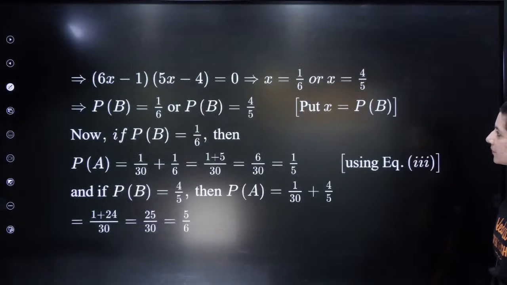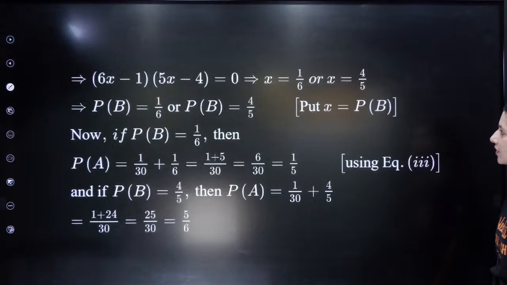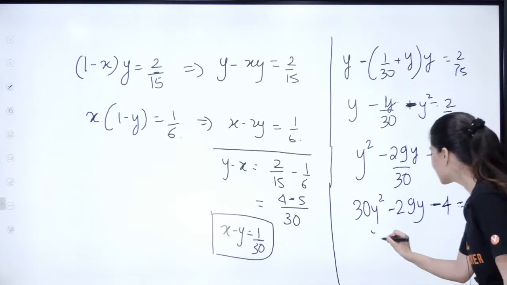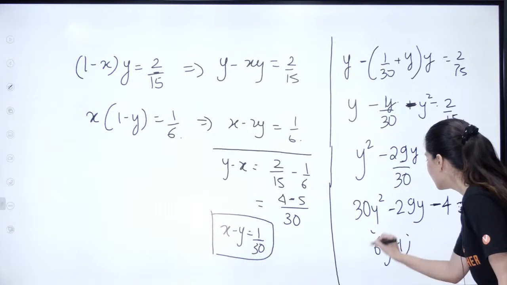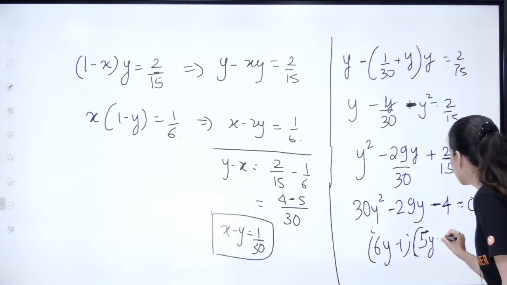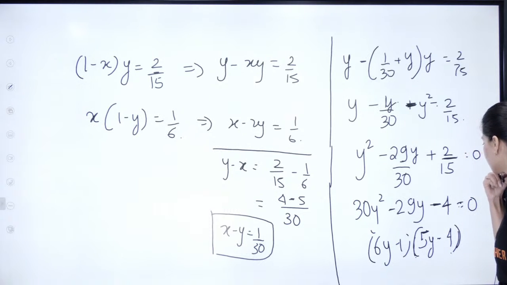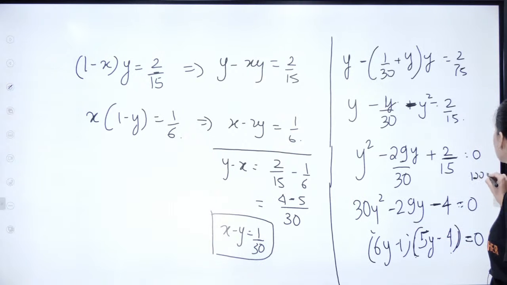So how to solve it? It will be (6Y minus 1)(5Y minus 4), right? Is equal to 0. So basically 120 can be written down as 24 into 5. So 24 plus 5 will give you 29. So yes, (6Y minus 1)(5Y minus 4).